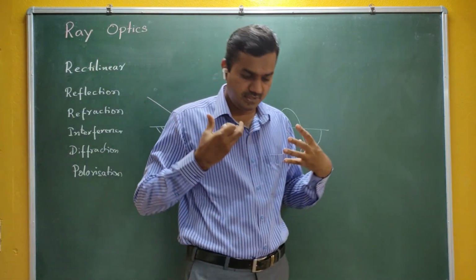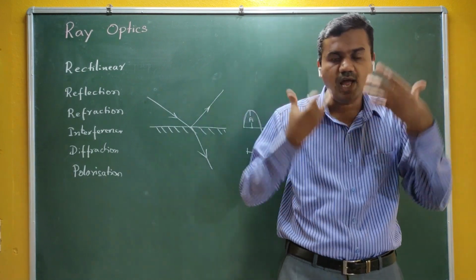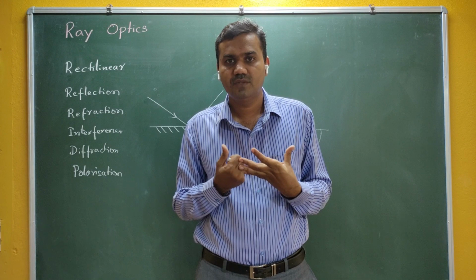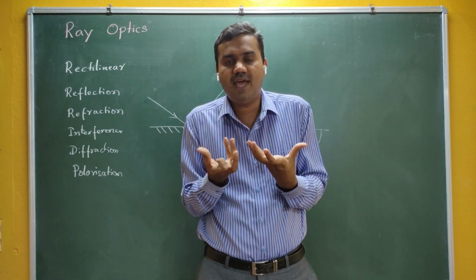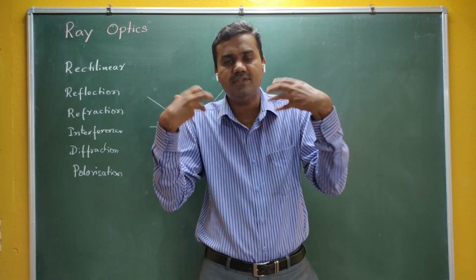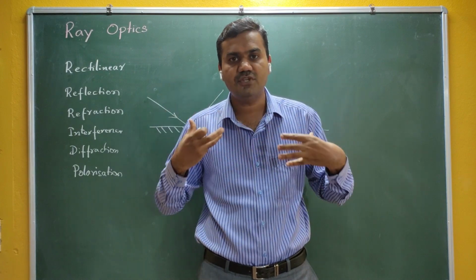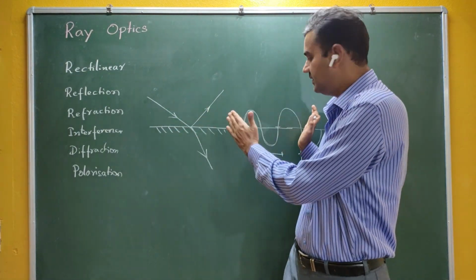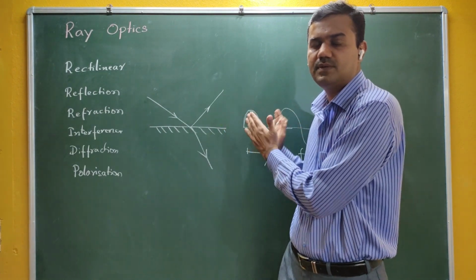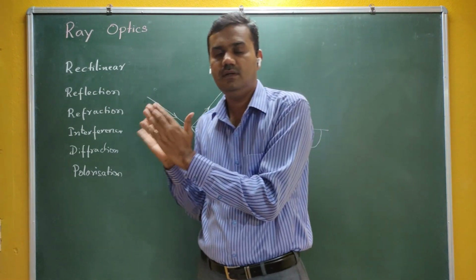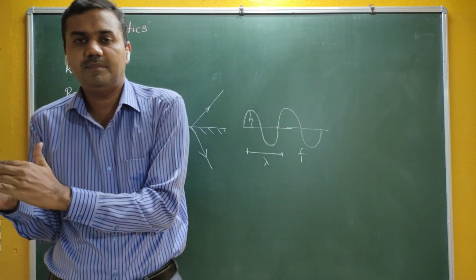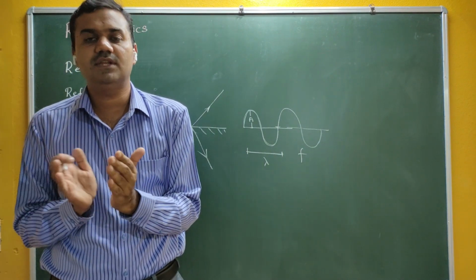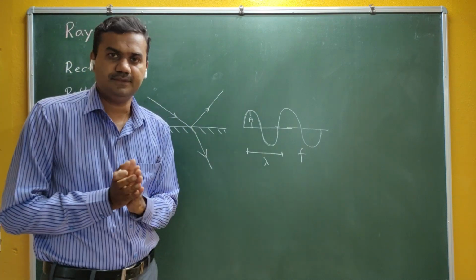Are you getting me? The physical nature of our body is our height and our weight. This is called the physical nature. Physical nature means the appearance. This is the appearance of a wave. One wave is different from another wave; the difference may be due to amplitude, or wavelength, or frequency, like that.